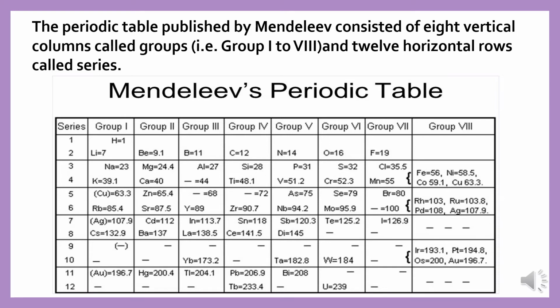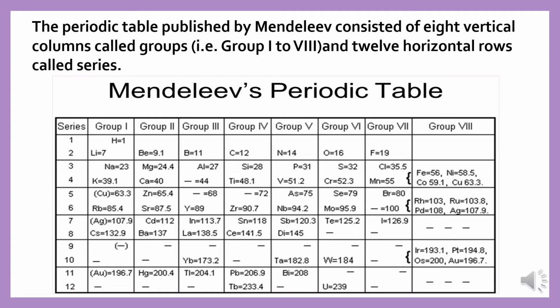Now, if you closely look at Mendeleev's periodic table, you will find something really interesting. Can you see some gaps in there? This was the genius of Mendeleev, his sheer brilliance, because he didn't forcefully try to fit the elements in his table, but he left gaps for the elements, as only 63 elements were present at that time.